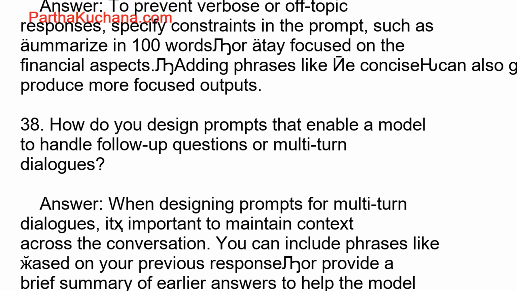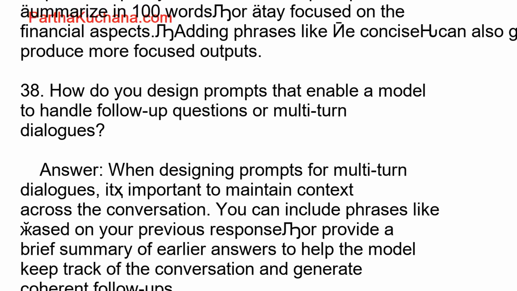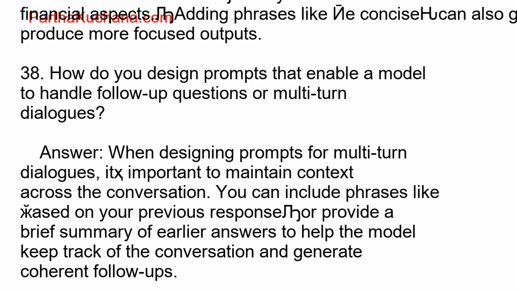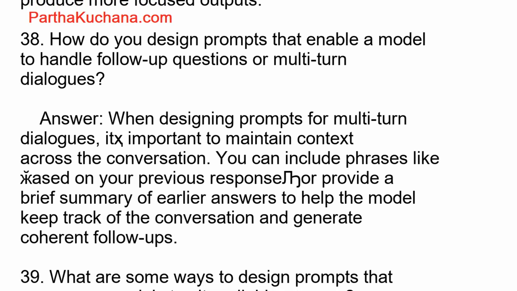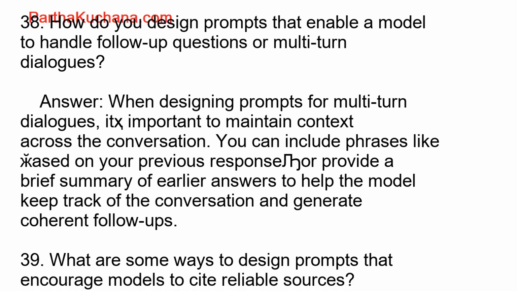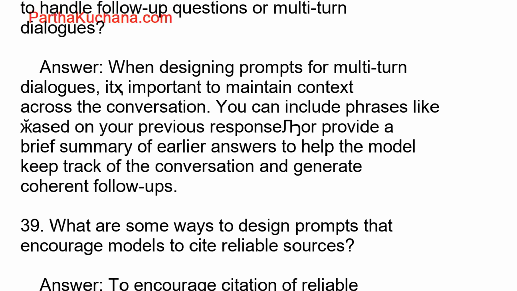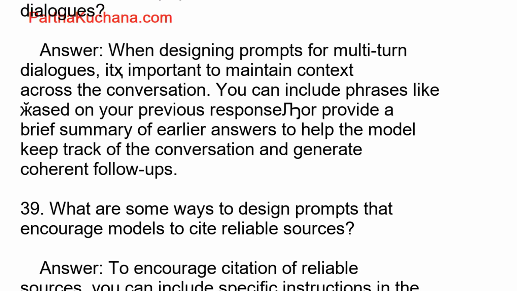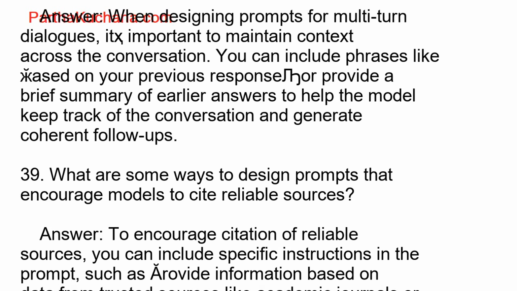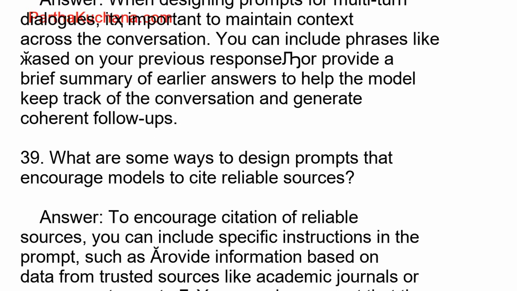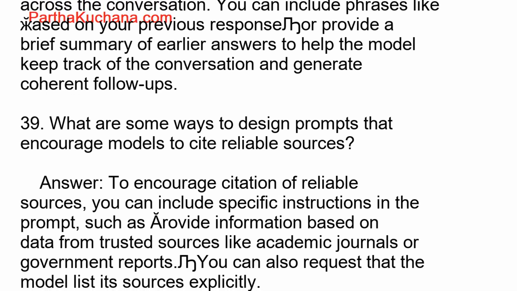40. How do you optimize prompts for summarization tasks across various content types, such as news, technical papers, or creative writing? Answer. For summarizing news, focus on asking for key facts and events. For technical papers, request a breakdown of methodologies, results, and conclusions. In creative writing, you can ask for a summary of themes, character arcs, and tone. Tailoring the prompt to the content type ensures accurate and relevant summaries.